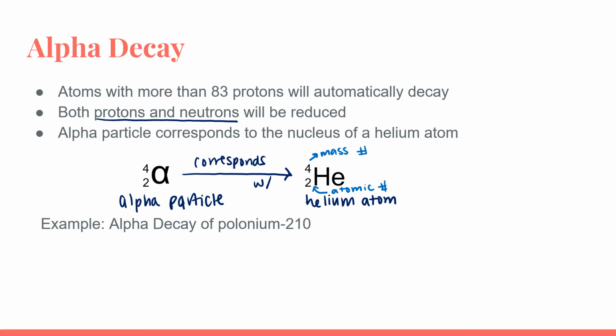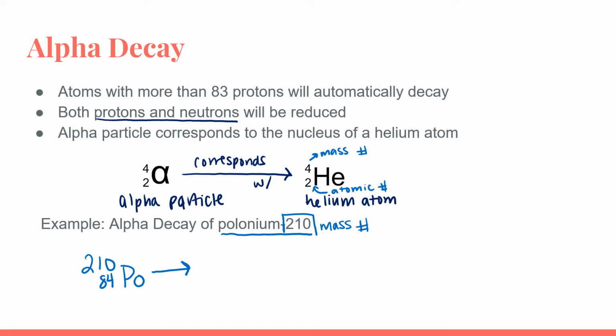So here we are looking at polonium-210. Remember, this 210 here is the mass number of the isotope. So we're going to start by writing 210 with polonium. And when we look at our periodic table, we see that polonium has an atomic number of 84. So that is what we are going to start with on the left-hand side of our equation as our reactant. And we're going to draw an arrow to show that this atom is going through nuclear decay.